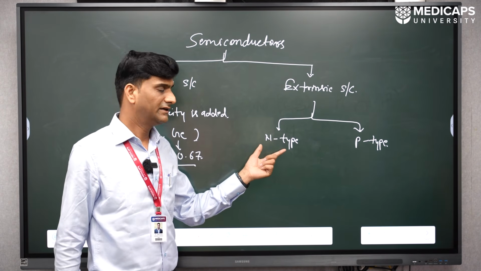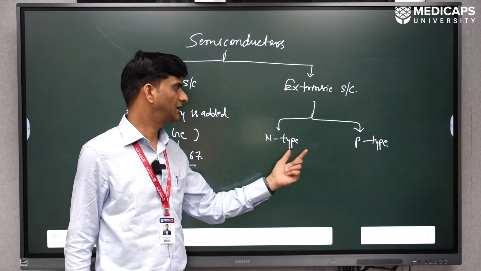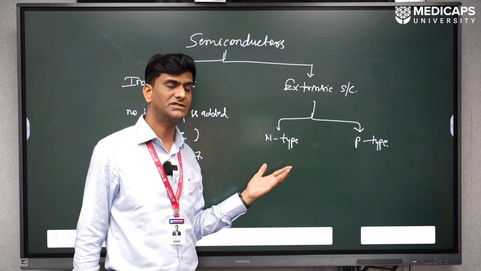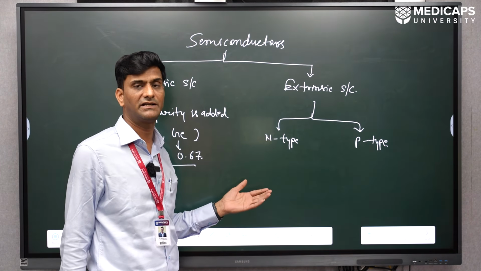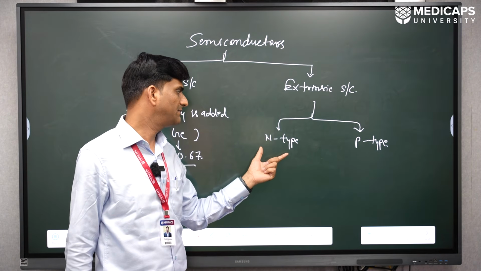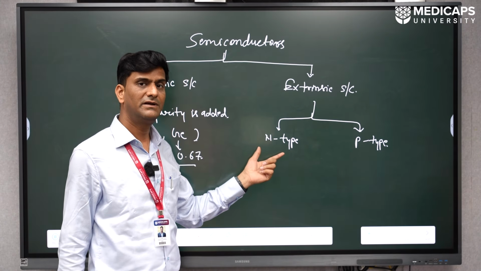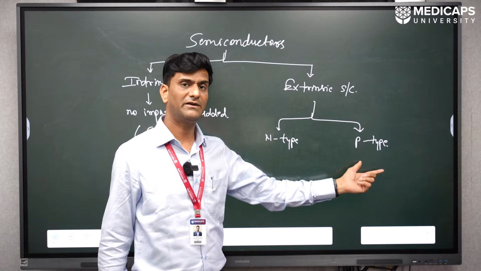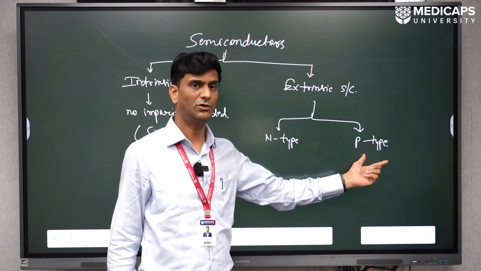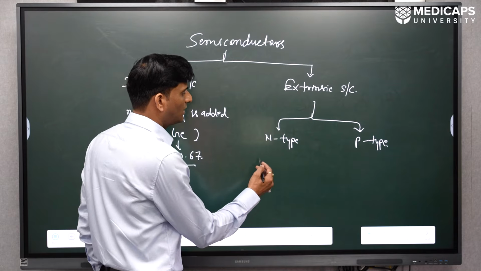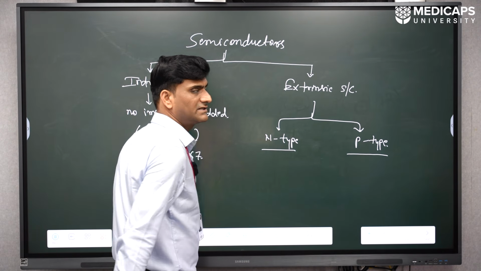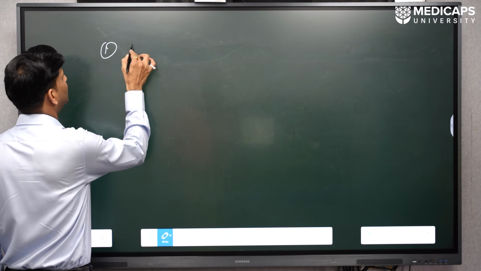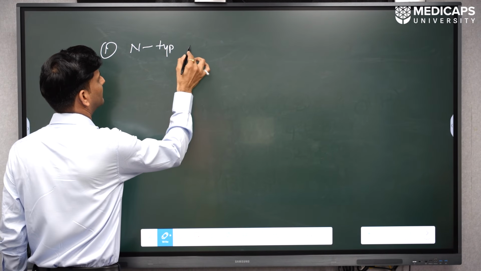As the name suggests, N represents negative and P represents positive. The names N-type and P-type are based on which kind of charge carriers are responsible in the semiconductor. For N-type, the majority charge carriers are electrons, that is why the overall charge is negative, and for P-type the majority charge carriers are holes and the overall charge is positive. Now we understand how these N-type and P-type semiconductors can be fabricated. First we understand the N-type semiconductors.